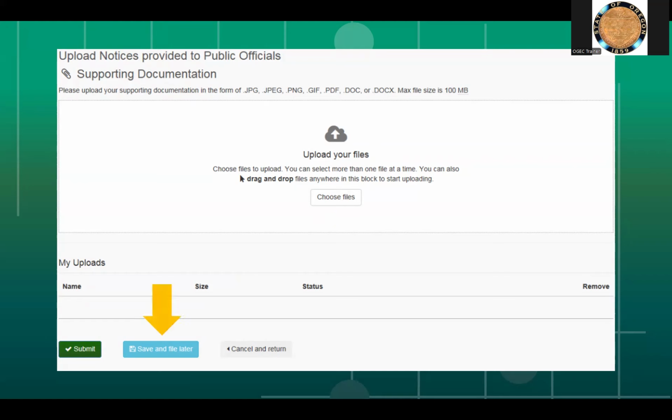Then click the Save and File Later button, which allows for breaks. The system automatically times out after 30 minutes and does not automatically save. So if you need to stop, hit Save and File Later. Otherwise, the system will time out. If you do not hit Save and File Later, please make sure you come back to submit, as a pending SEI does not equal a filed SEI. And then click the Submit button to file your SEI.